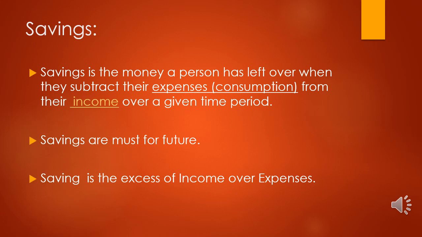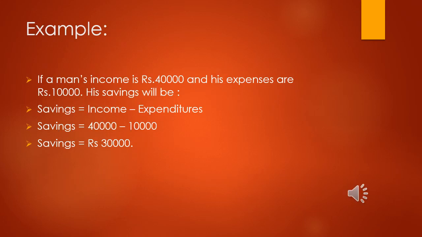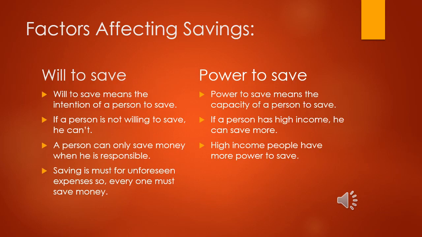Surplus means extra money. You will understand the concept of saving by this example. If a man's income is rupees 40,000 and his expenses are rupees 10,000, his savings will be: savings equals income minus expenditures. Savings equals 40,000 minus 10,000, so the savings will be rupees 30,000. Dear students, there are two factors which are responsible for creating savings. The first factor is will to save and the second factor is power to save.